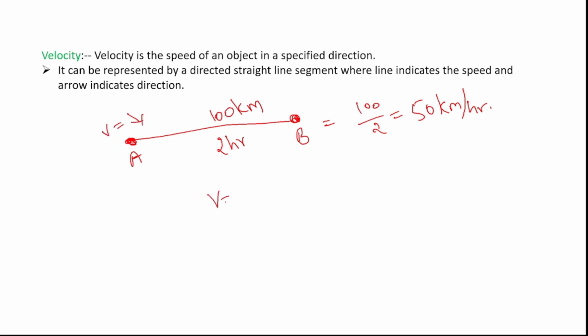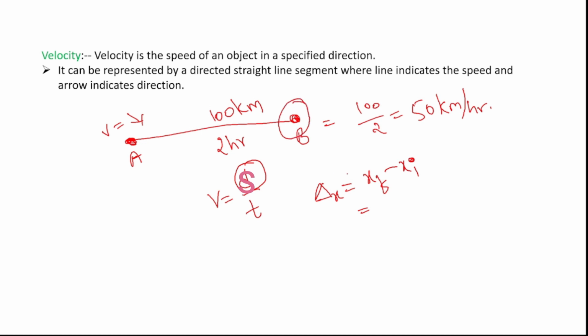First, what is the formula of velocity? Velocity equals displacement by time. So how to calculate displacement? To calculate displacement, we need the initial position and final position of that car, right? So xf minus xi, that is final position minus initial position. What is the final position of that car?